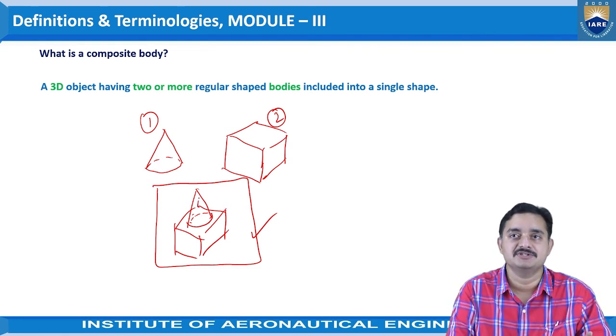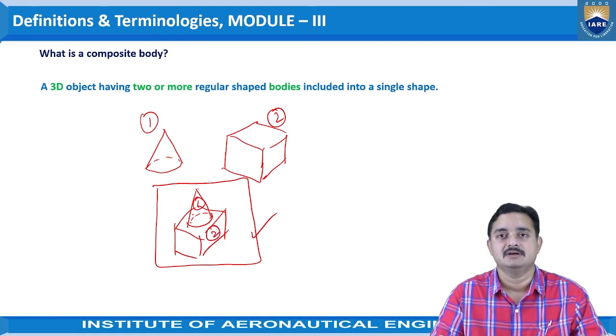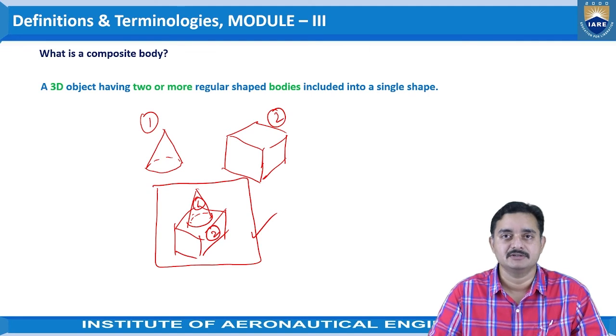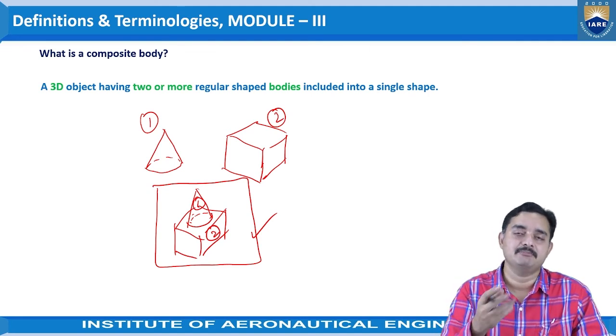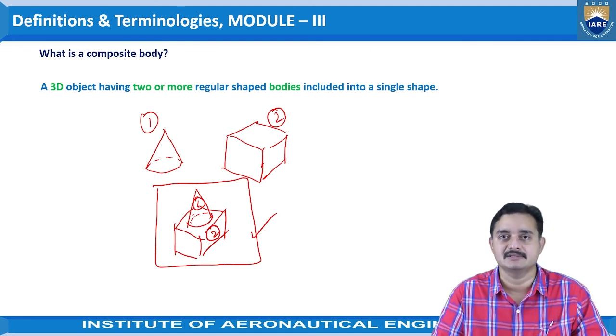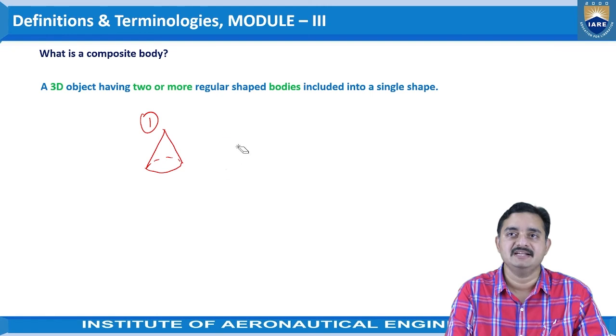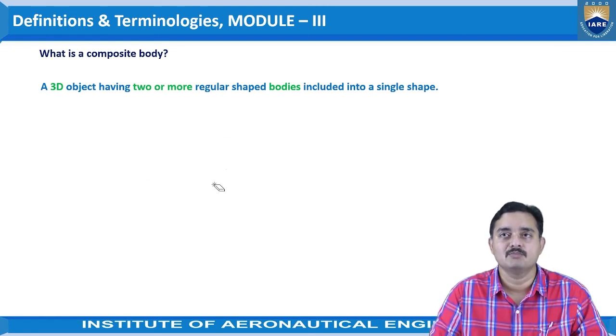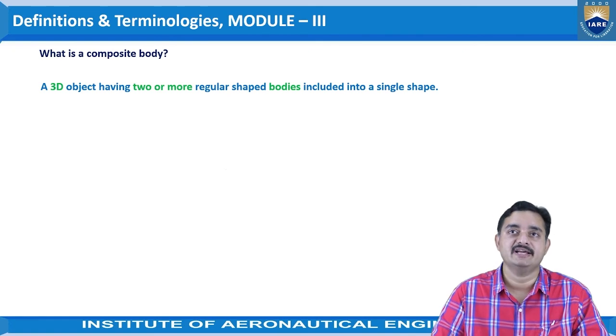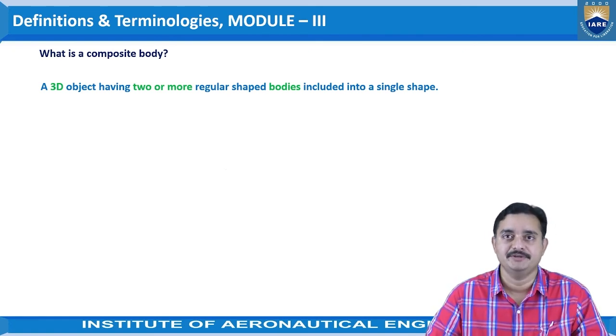And again, for evaluation purpose, we will be dividing these into the different regular shaped bodies, and then we will apply the formula for obtaining the end result. So according to the statement, a three-dimensional object having two or more regular shaped bodies included into a single shape is called the composite body.